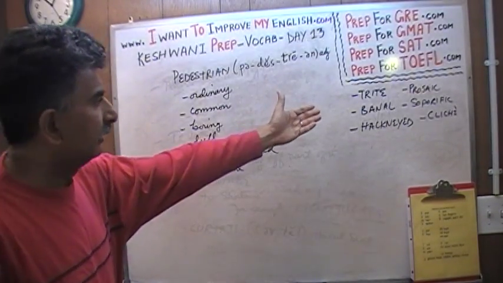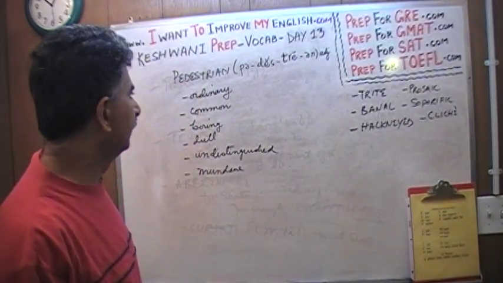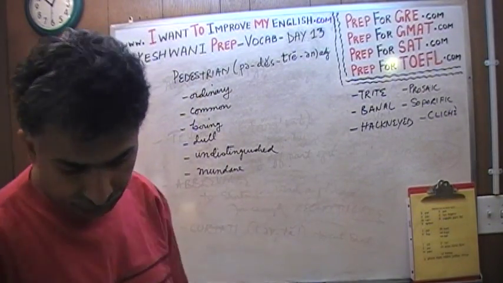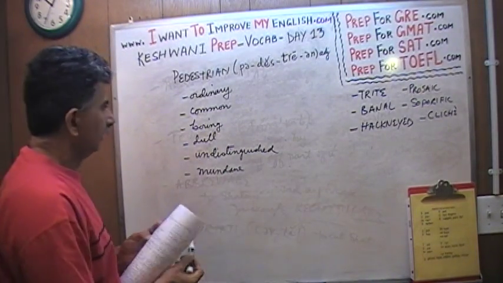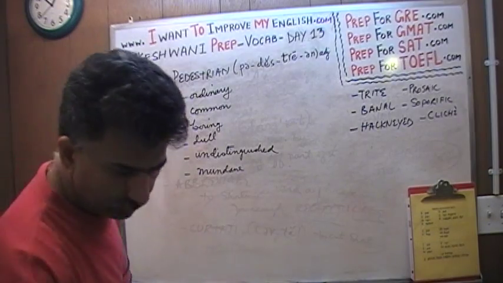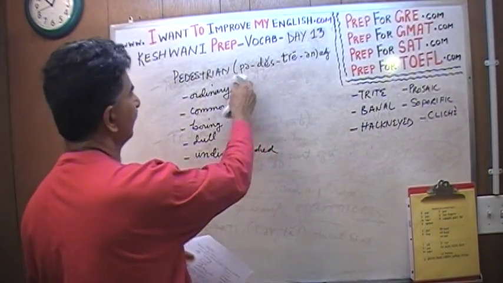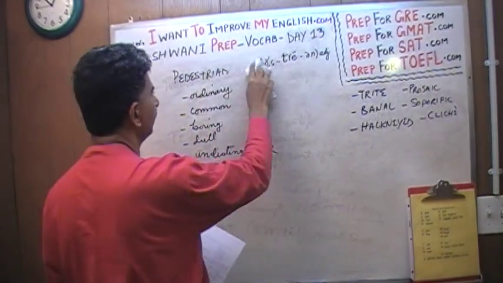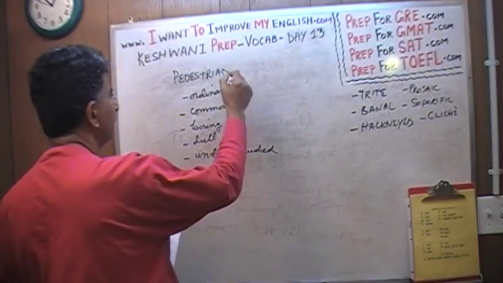But before I talk about the synonyms, these 6 synonyms of the word pedestrian, what will be a good antonym for it? Let's put it here. We don't need the pronunciation. Pronunciation is very simple. Pedestrian is all it is. No tricks to it.